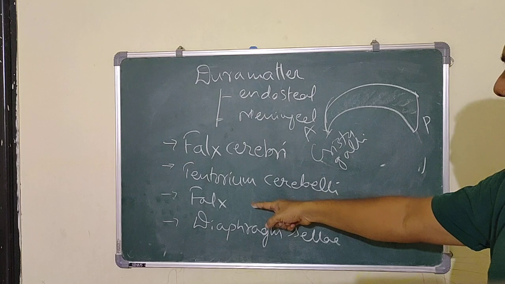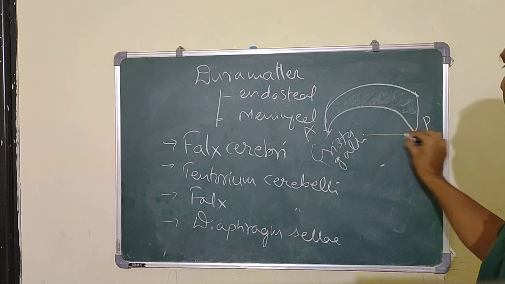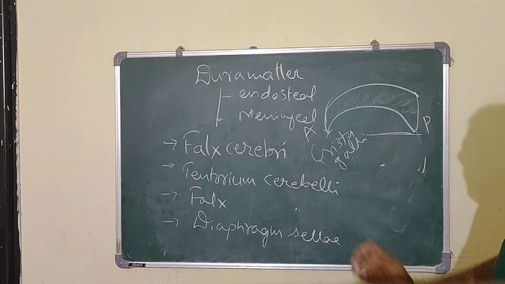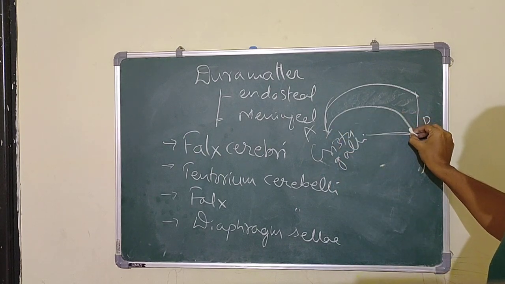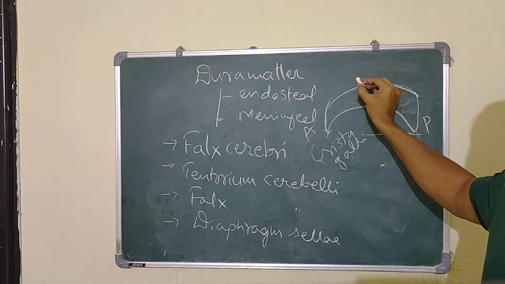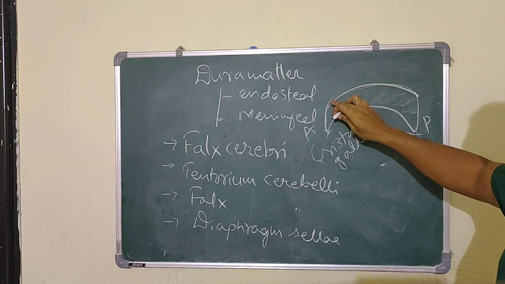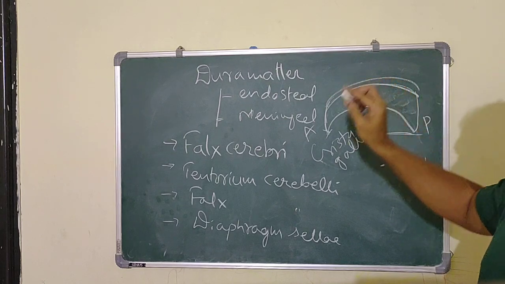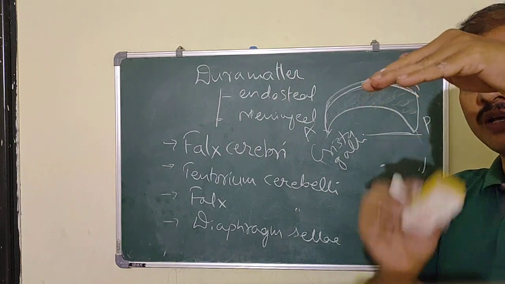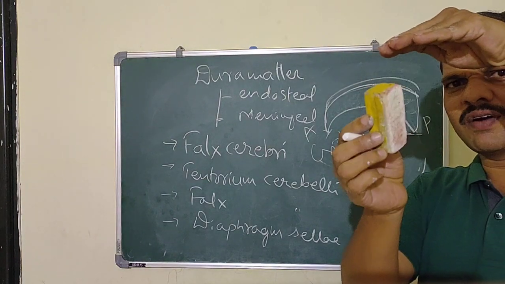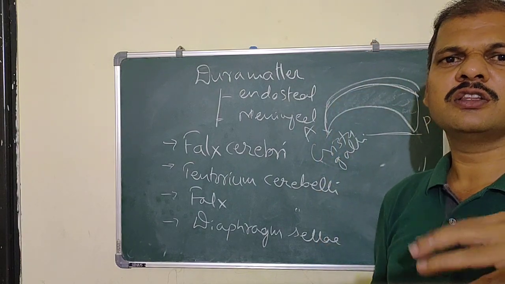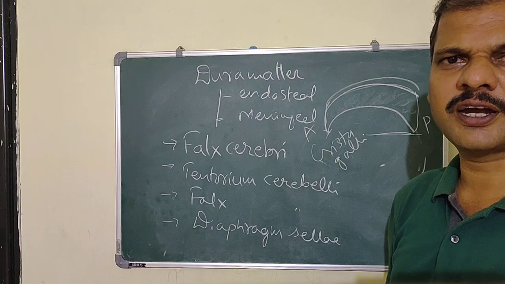The posterior end is attached to the tentorium cerebelli, the second fold. The superior border is convex and is attached to the superior sagittal sulcus. When you look at the vault, in the median line there is a superior sagittal sulcus where the superior sagittal sinus is present.